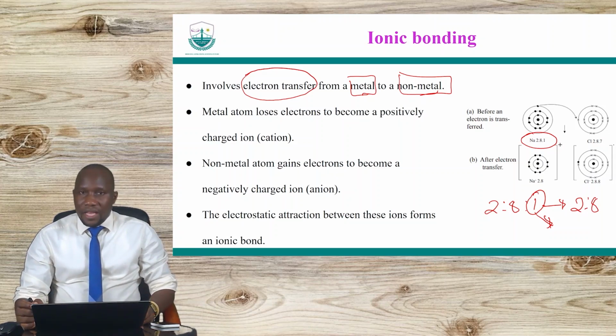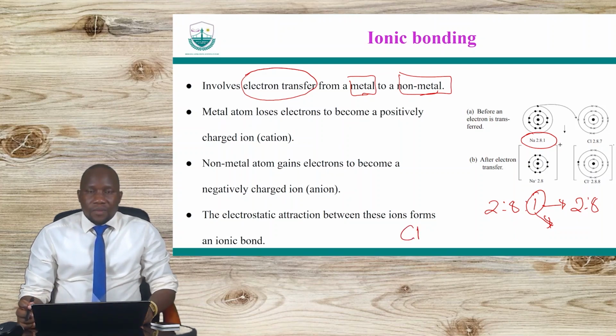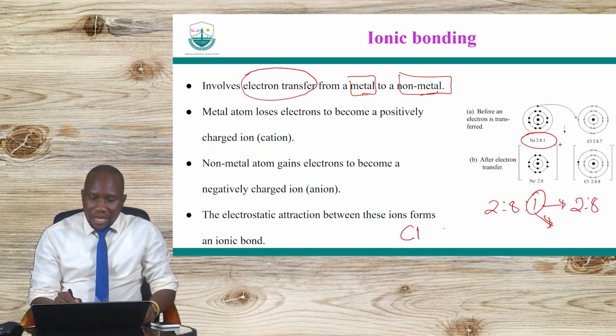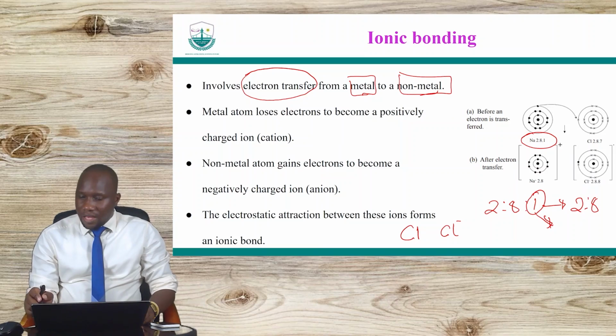Chlorine. When chlorine gains it, you have the chlorine atom, like that. Now, if it receives an electron, it becomes a chloride ion with a negative charge.